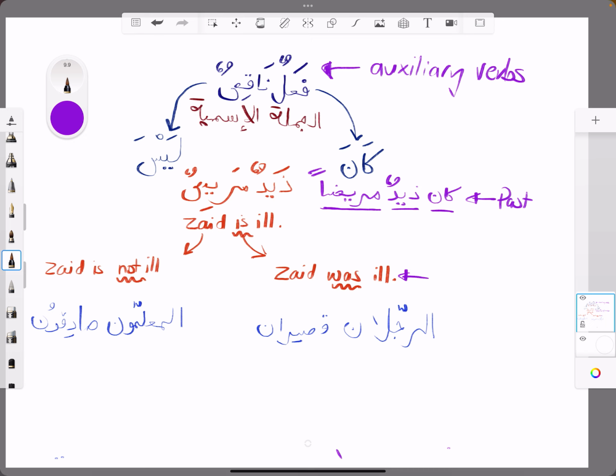Okay, so what you'd write here as an example, if you were going to do analysis or tarkib, if you like, which is something that I am encouraging my students who are studying with me to do, you write fi'lun naqisun before. So because this is a fi'lun naqis, you would write that this is the ismu kana. This is the ism of kana, right? Because it's the ism of kana. So you're making it absolutely clear that because it's the ism of kana, it's gonna be marfu.